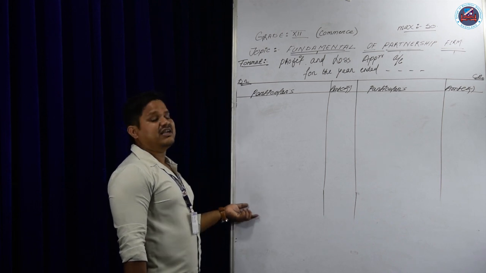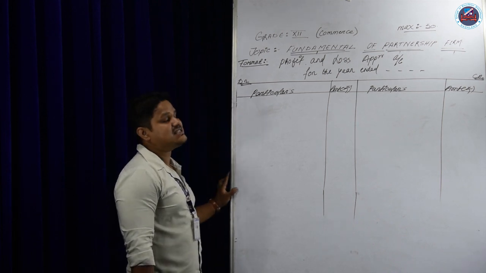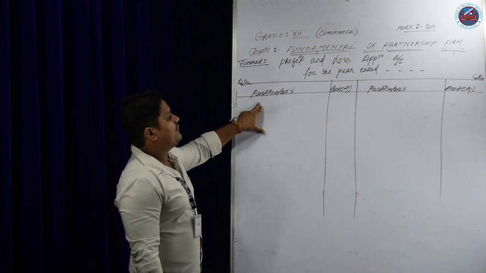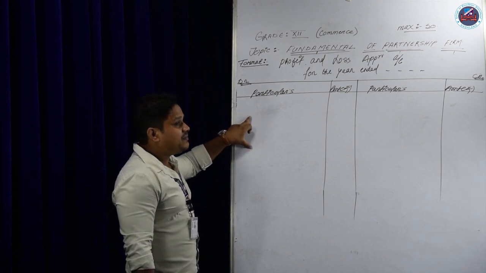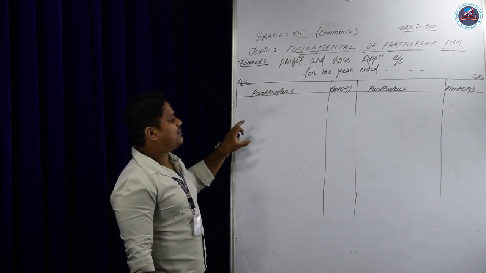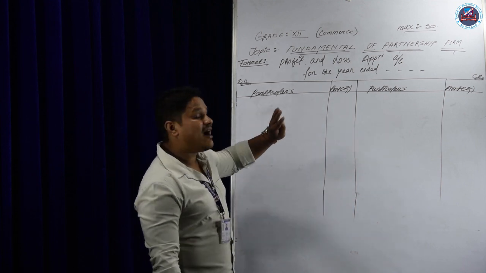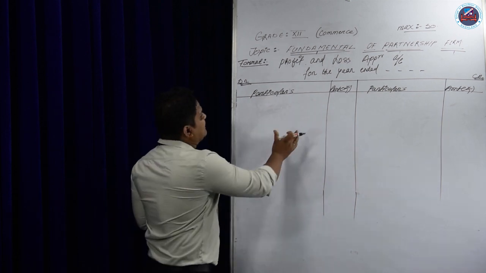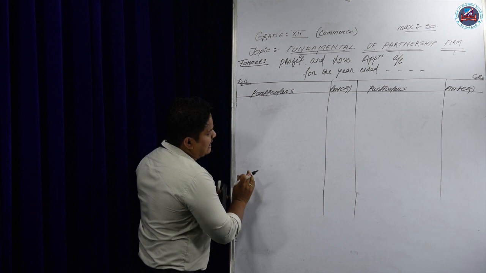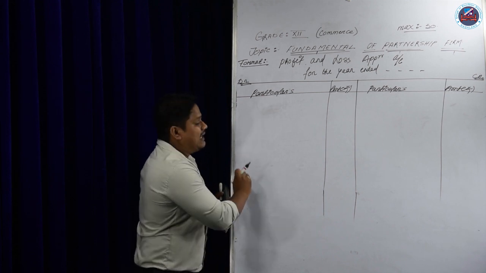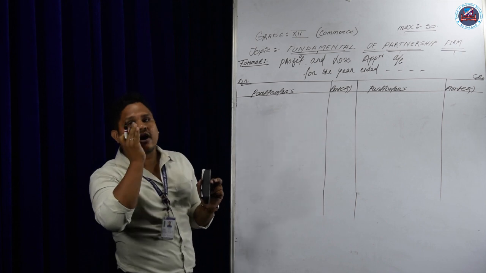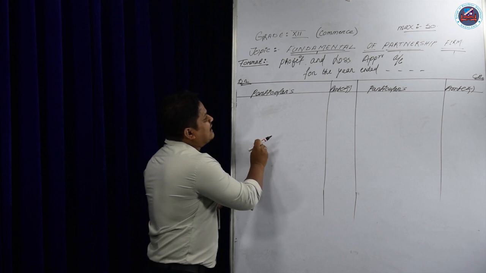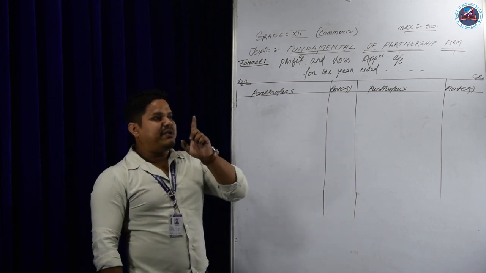So see, what is the nature of profit and loss account? Profit and loss account is a nominal account, and a nominal account says debit expenses or losses, credit income and gains. So the profit and loss account will be prepared by the firm, not the partner. See, in a partnership the firm is different and the partners are different. The firm is maintaining the accounts. So that is a separate legal entity. In class 11 we have learned some principles of accounting, and one principle is called separate legal entity.